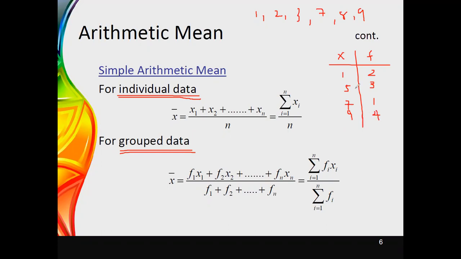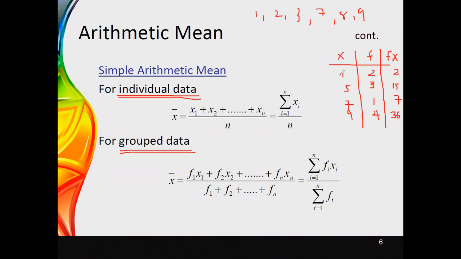Then if you are asked to calculate the mean value, or simple arithmetic mean, for this set of data, first of all you can take the multiplication of these two. It means you can take the fx value, f times x. Here the frequency has to be multiplied with the value of x. Therefore you can say 2 times 1, then 5 times 3, 7 times 1, and 9 times 4. Likewise, you can take these fx values.